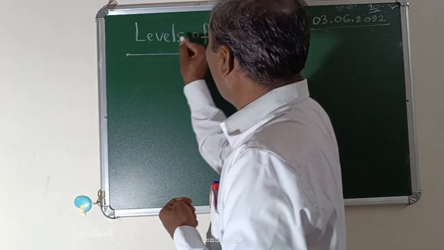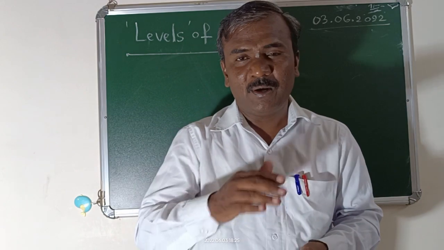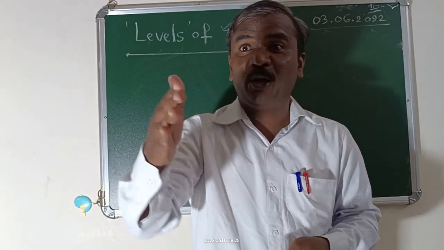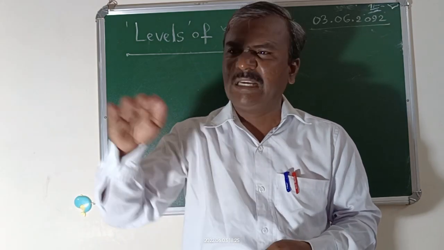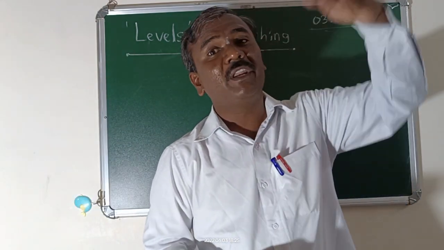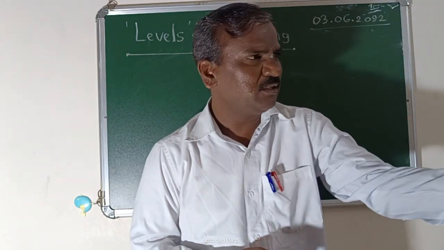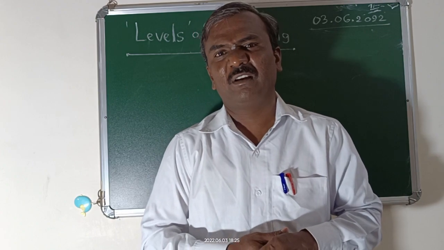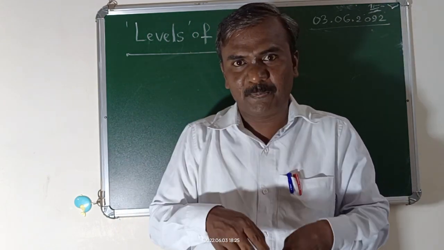But what is the level? In general, we say, hey, he is a very high level person. He is a very low level person. He is a middle level person. He is very high level, a very VIP person. He is a very low person. Level means steps, we can say.